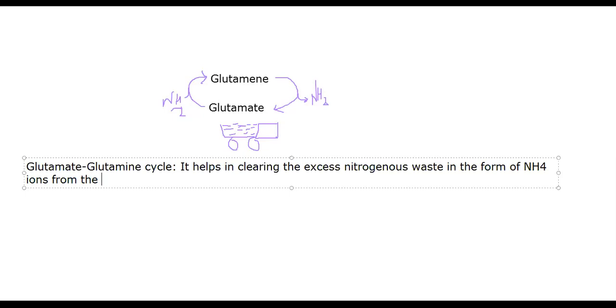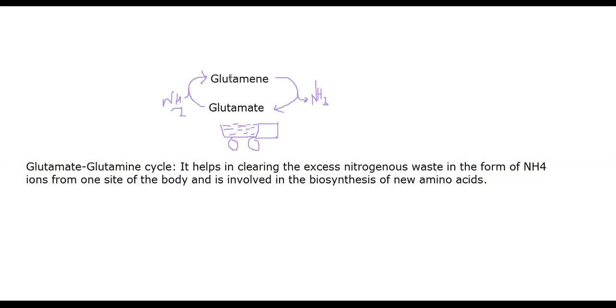It clears it from one side of the body, and is involved in the biosynthesis of new amino acids, because in another transamination reaction this amino group will be donated to an alpha keto acid, and when it reacts with an alpha keto acid, it will form another amino acid.